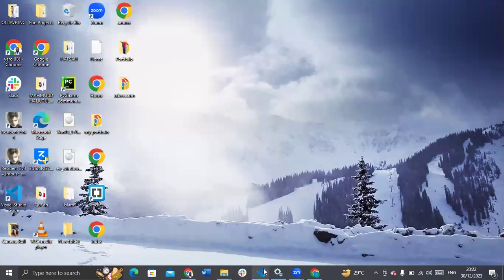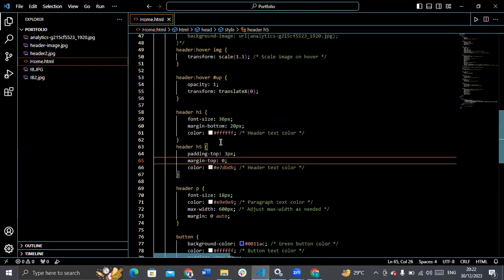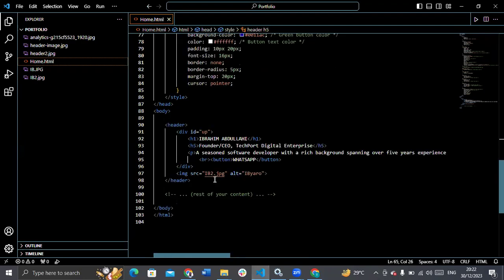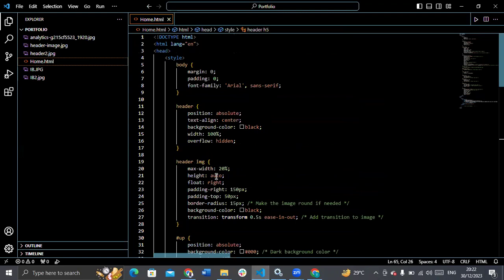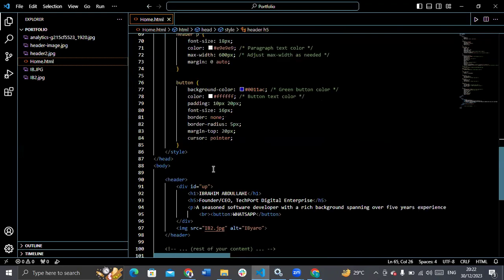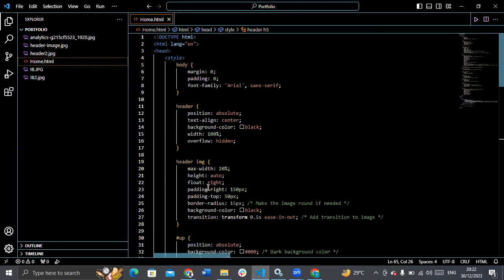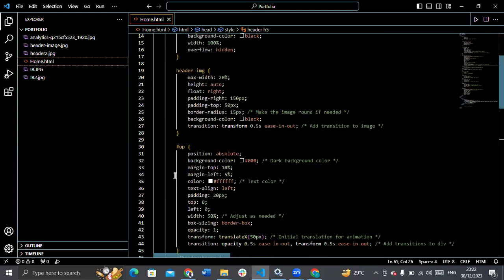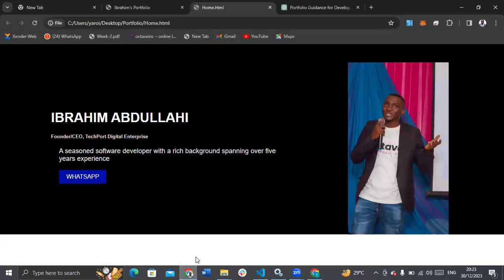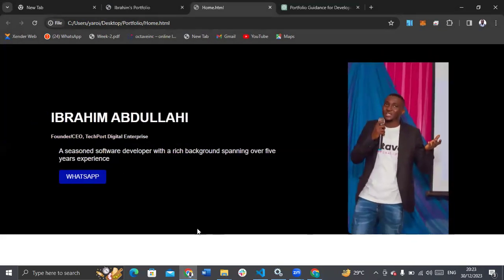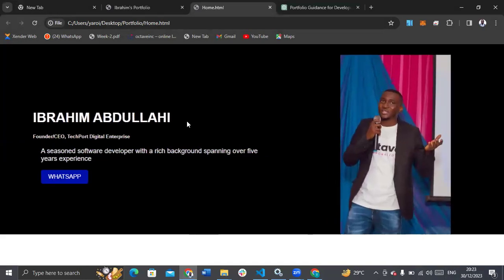So let me go ahead and open my code. This is what I've been doing since this evening. I use chatbots to generate the code, but I had to make some changes. I'm going to show you the output. I did only the header, and this is the output of my header, and I added transition and animation. So this is it.